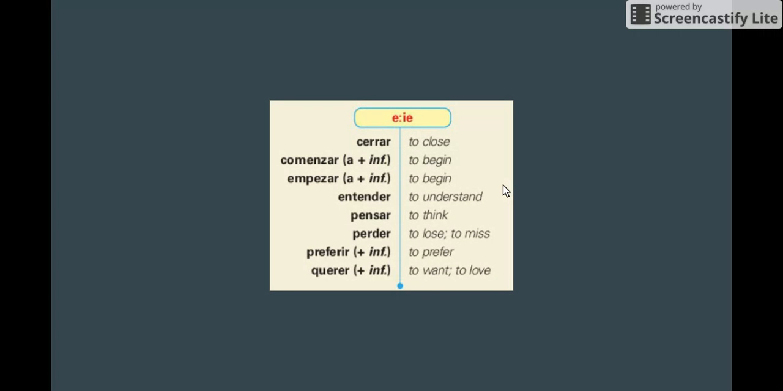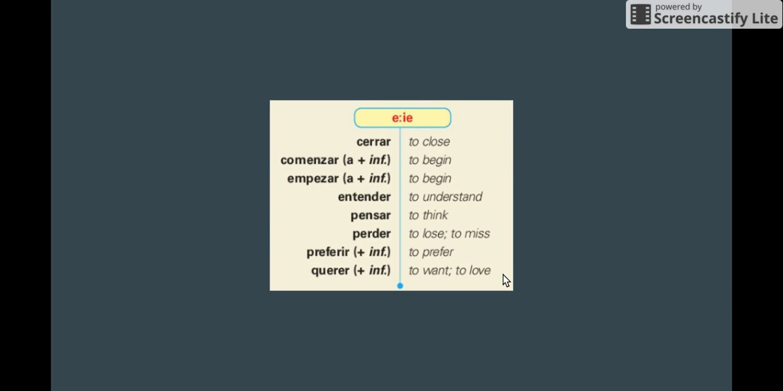Yo pienso, tú piensas, él piensa, nosotros pensamos. Remember, no stem change in the nosotros form. Perder, to lose. Preferir, to prefer. And it can either be followed by a noun or an infinitive verb. I prefer ice cream, prefiero el helado, or they prefer to run, ellos prefieren correr.